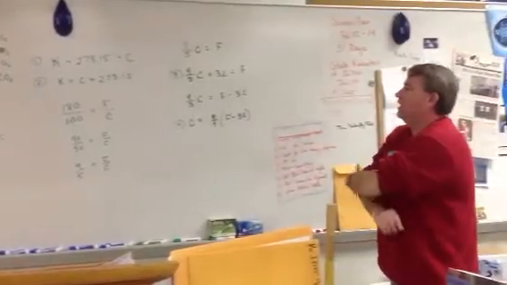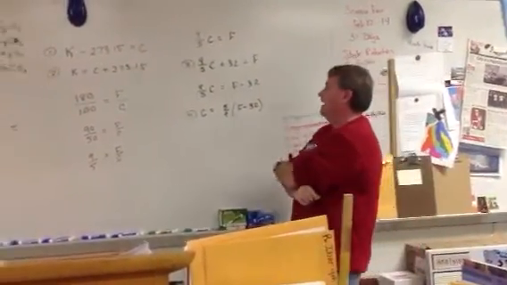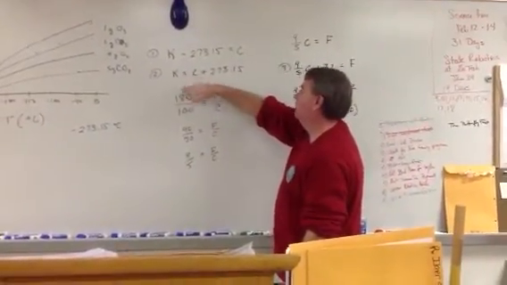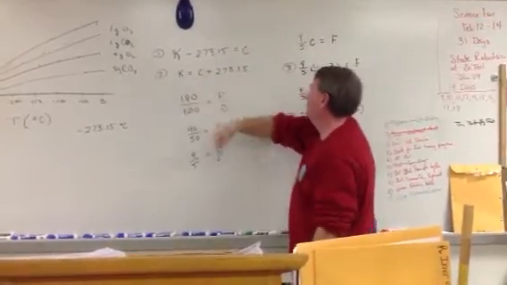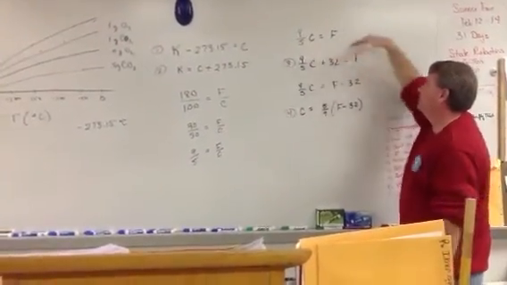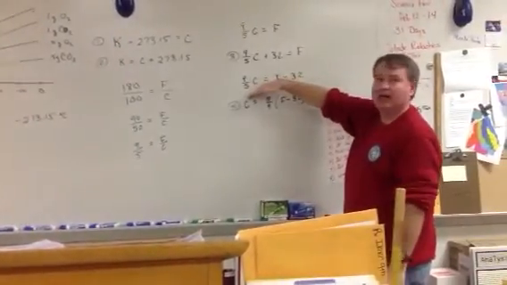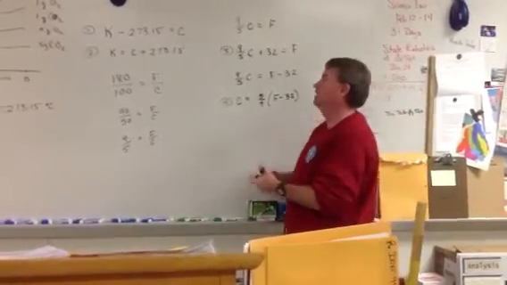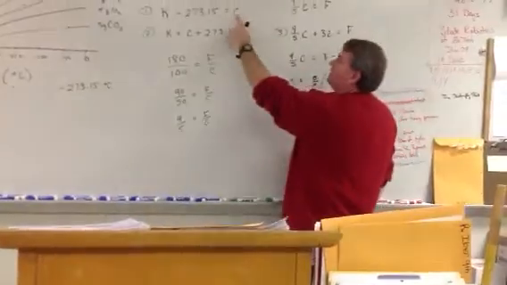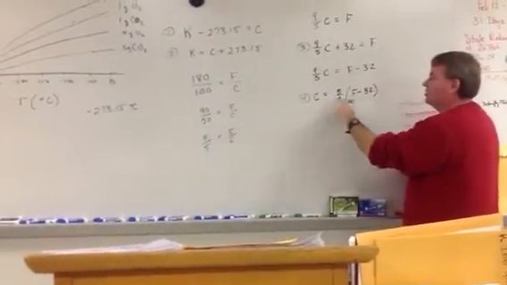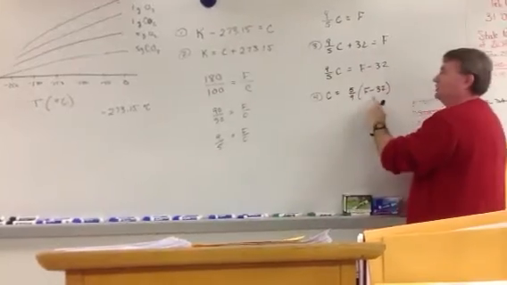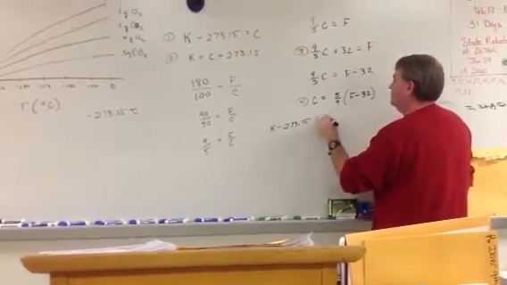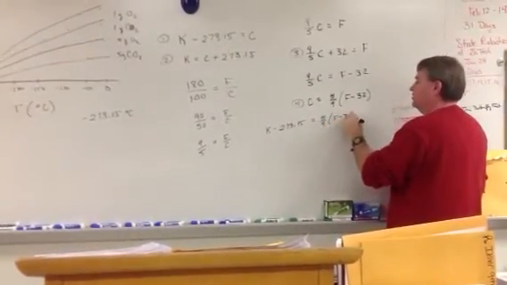All right, now, we have two other things that we need to look at. We can convert between Celsius and Kelvin. We can convert from Kelvin to Celsius and Celsius to Kelvin. We can convert from Celsius to Fahrenheit and Fahrenheit to Celsius. Now we need to convert between Fahrenheit and Kelvin, because right now we're using 3 temperature scales. If Celsius is equal to this, and Celsius is also equal to this, then this has to be equal to this. So Kelvin minus 273.15 is equal to 5/9 times Fahrenheit minus 32.